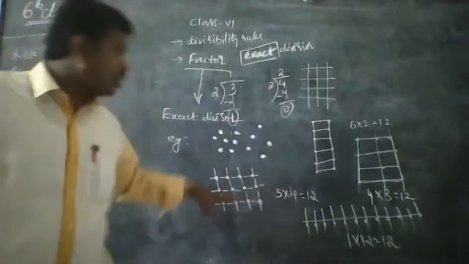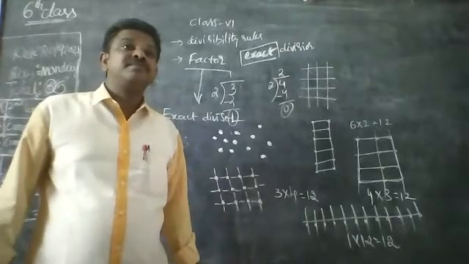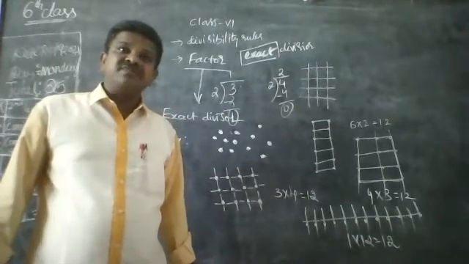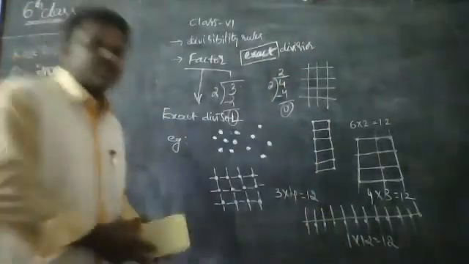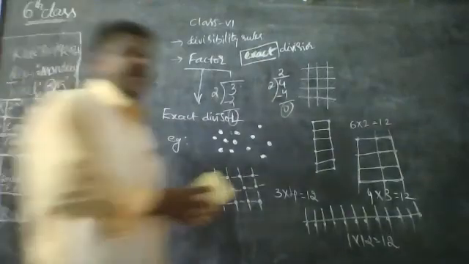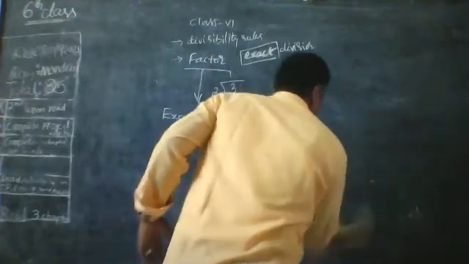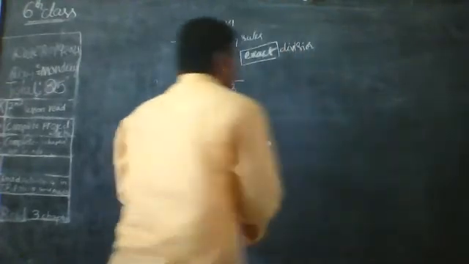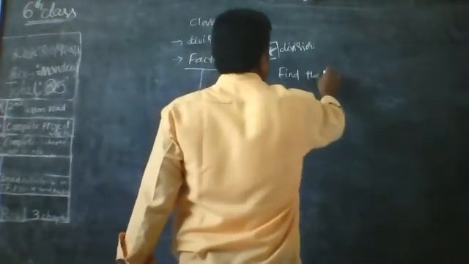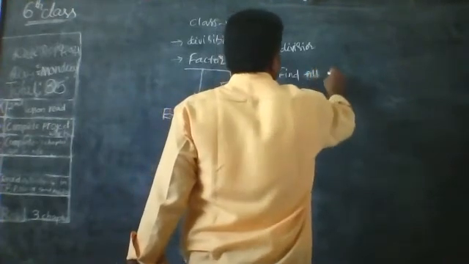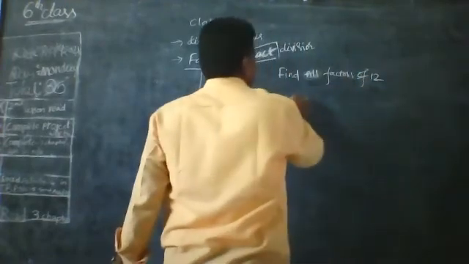Okay, so these are all factors of 12. I will show you how to write the factors of 12 by numbers. So can you tell me what are the possibilities? Find all the factors of 12. Right, tell me now.